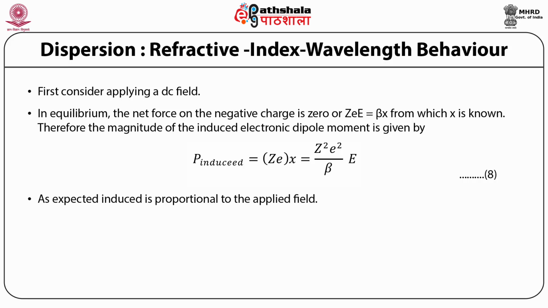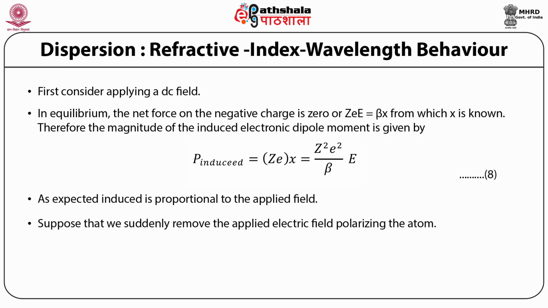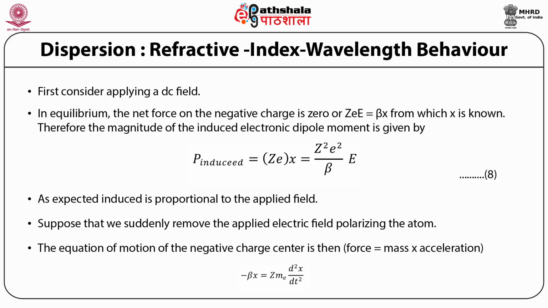The electronic dipole moment in equation 8 is valid under static conditions, that is, when the electric field is a DC field. Suppose that we suddenly remove the applied electric field polarizing the atom. There is then only the restoring force minus beta x, which always acts to pull the electrons toward the nucleus O. The equation of motion of the negative charge center is then force equals mass into acceleration: minus beta x is equal to Z me d squared x by dt squared.